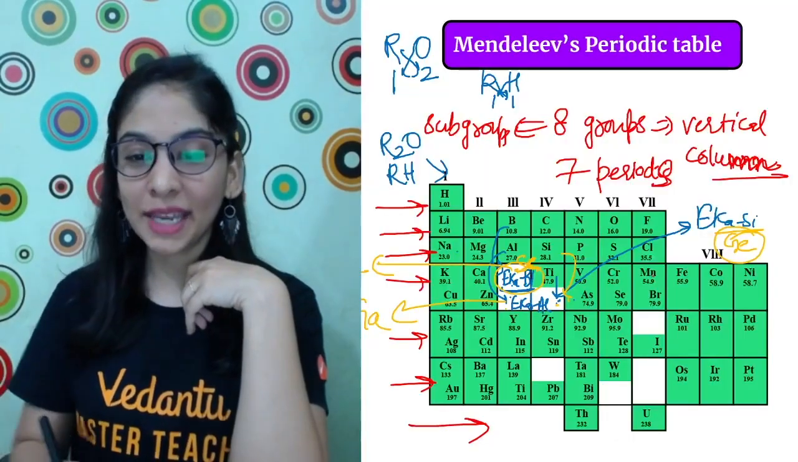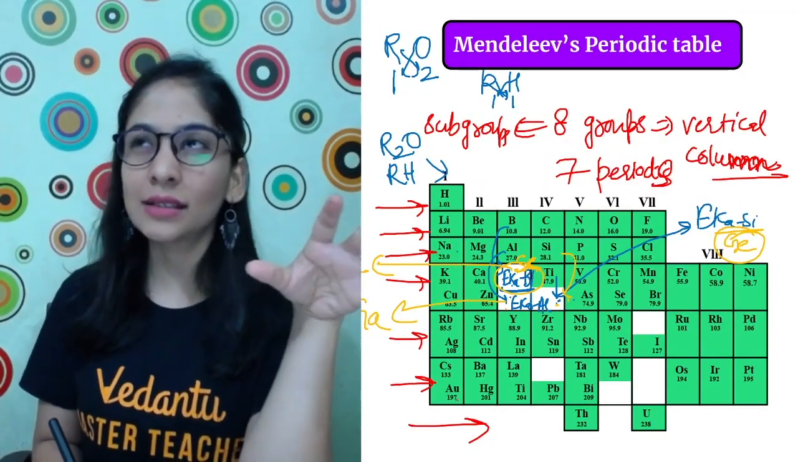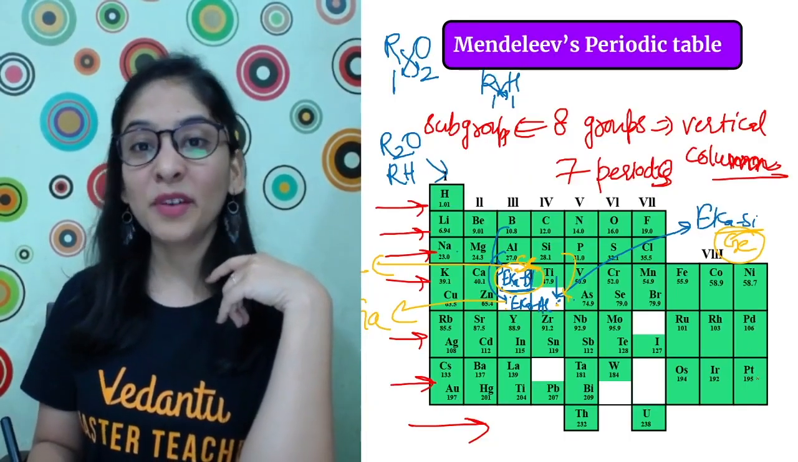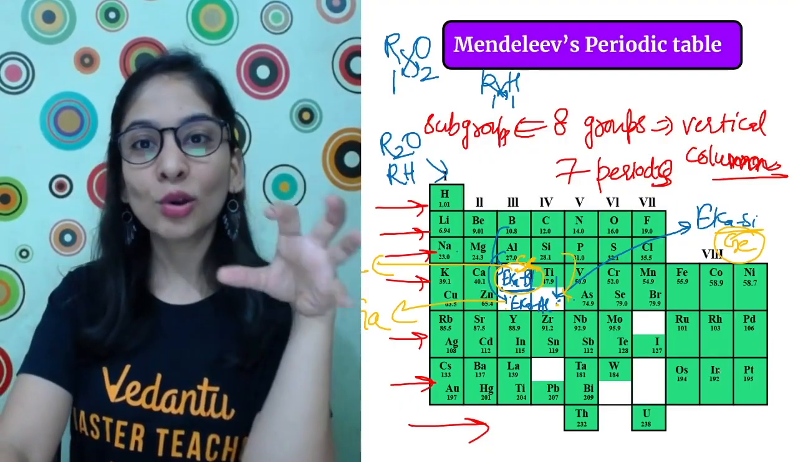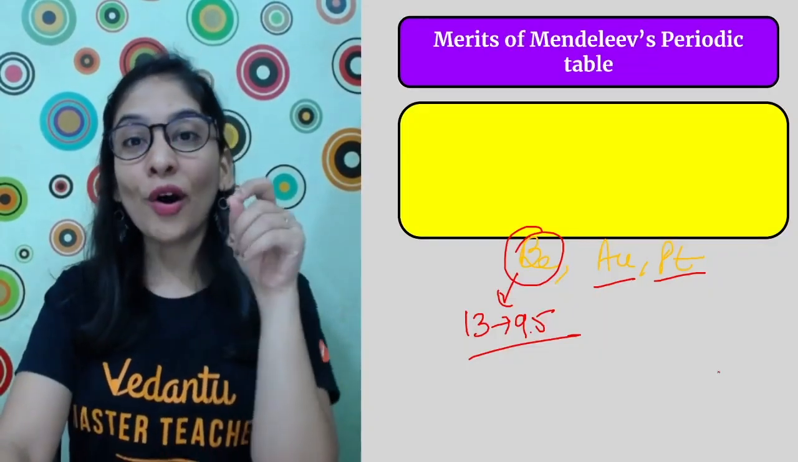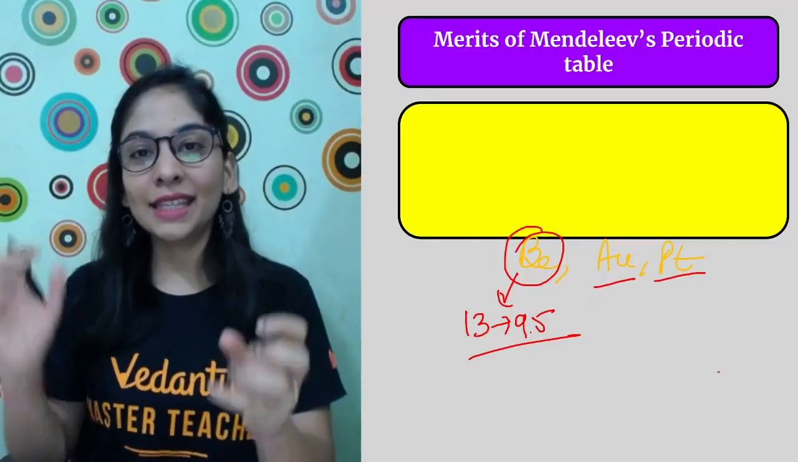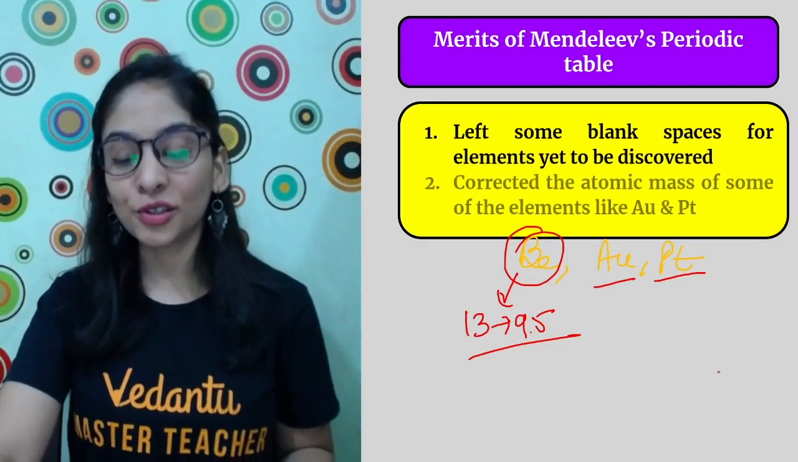If I show you the table, here is my gold. Earlier the mass we were reading is 196.2. Now he corrected to 197. Platinum we were reading as 197. He corrected to 195. So he changed so many things on the basis of his gut feeling and his experience that these elements should be arranged in such a way. You were doing wrong. You are doing a wrong job.